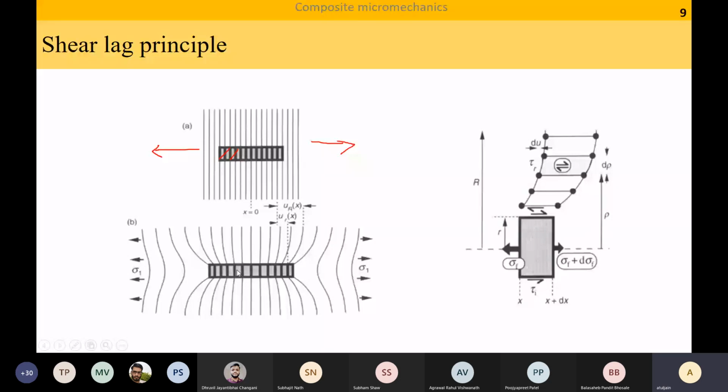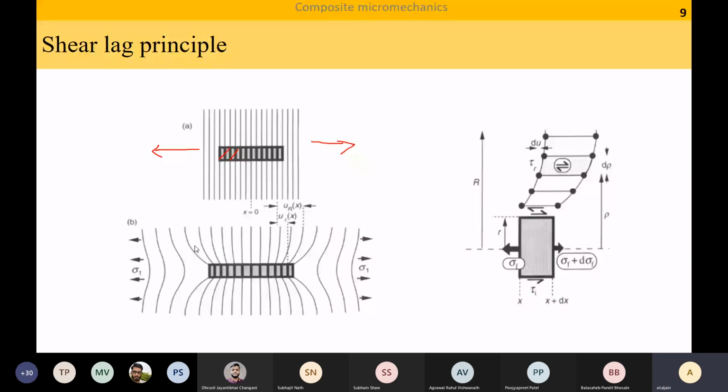Okay. When I have a situation like this, what is the state of stress in the matrix? Anybody can tell me? Or in other words, if a certain strip was shaped like a rectangle, after deformation, it has taken this shape. When this happens, what is the state of stress in the matrix? Shear force. Shear stress, that is right.